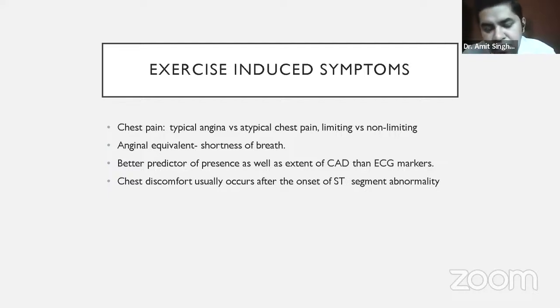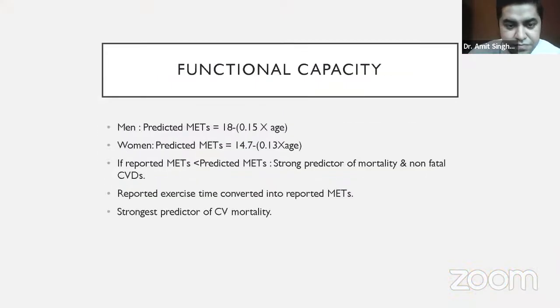Symptom is something which we have to elicit. The history of symptom we have to elicit. It is not something objective which will be picked up in the ECG or the BP machine. So we have to ask. We should make it a habit, after every patient comes back with the treadmill test report, to ask them: while doing the treadmill, did you have any kind of symptom? That is the most important thing. Why? Because rather than ECG, symptom is a better predictor of the presence as well as the extent of coronary artery disease, and that is why it is important.